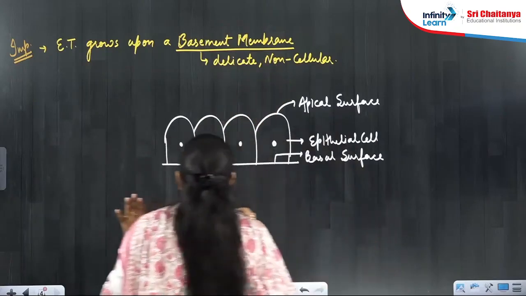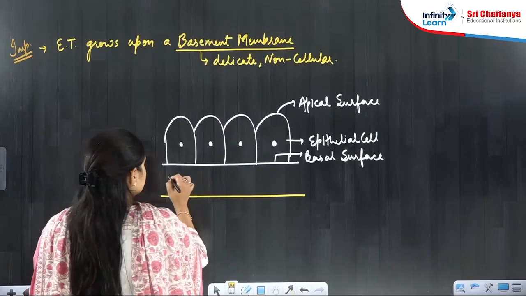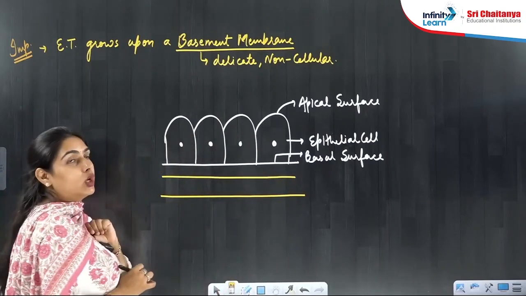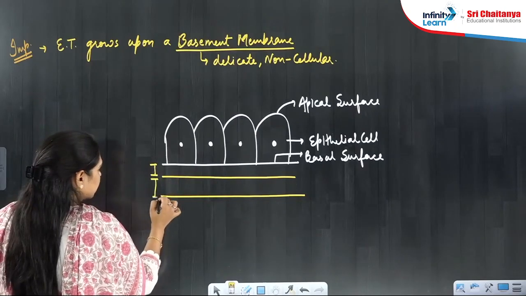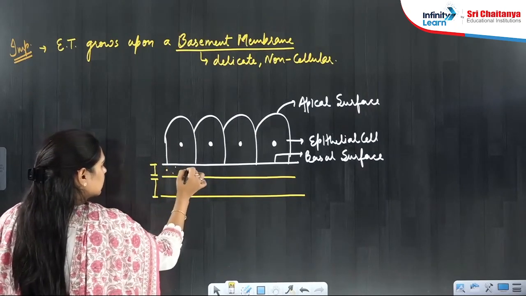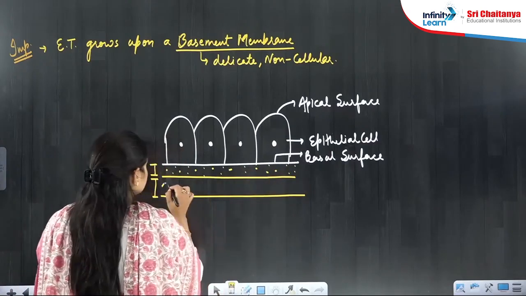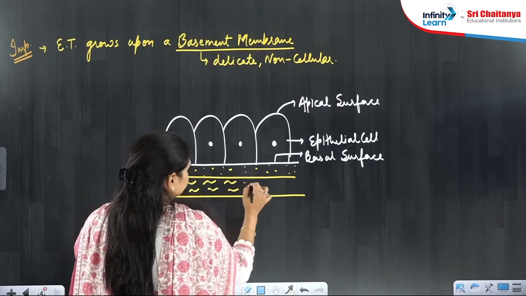So let me make a basement membrane here. This is a basement membrane. And in this basement membrane, there are two layers. One is this thin layer and one is this thick layer, right? This is the thin layer, and this is the thick layer in which I have made some fibers.